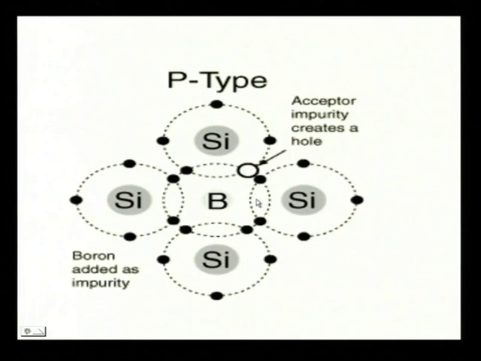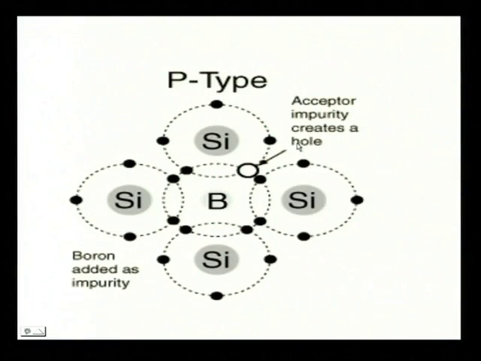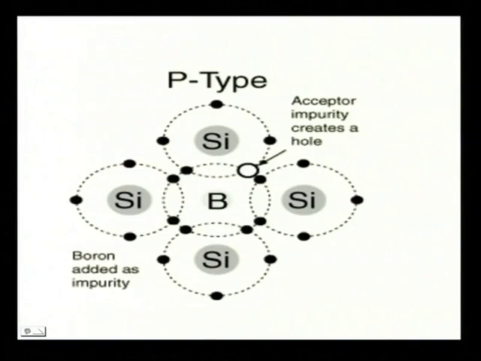So, an electron from any adjacent atom will come to fill that hole, then in its place one hole will be created, then a neighboring electron comes to occupy that hole. So, in that position one hole will be created. Likewise there will be a movement of holes in p type material.